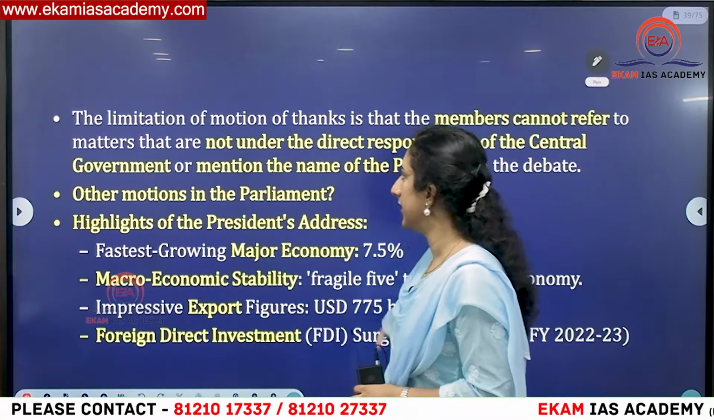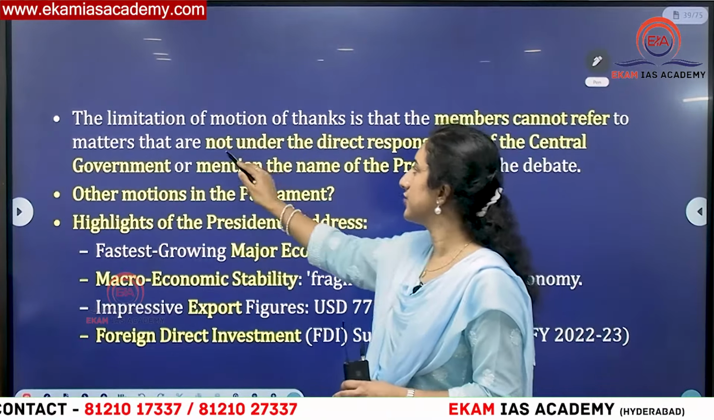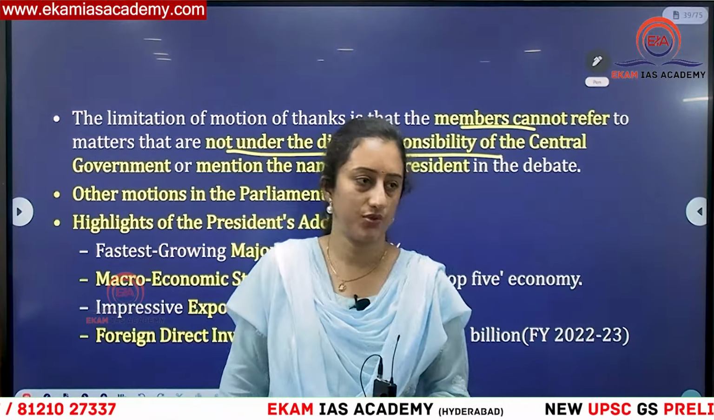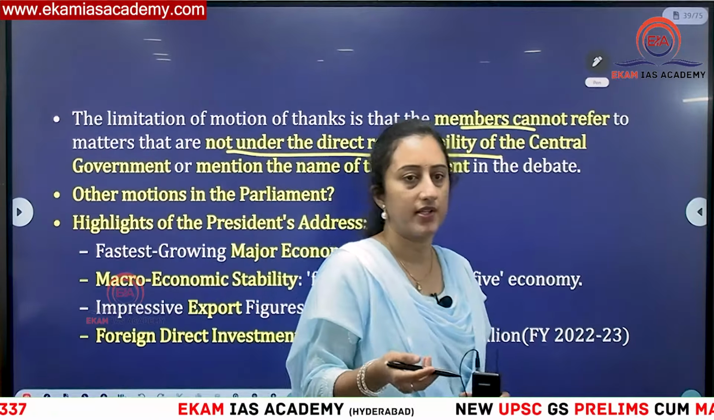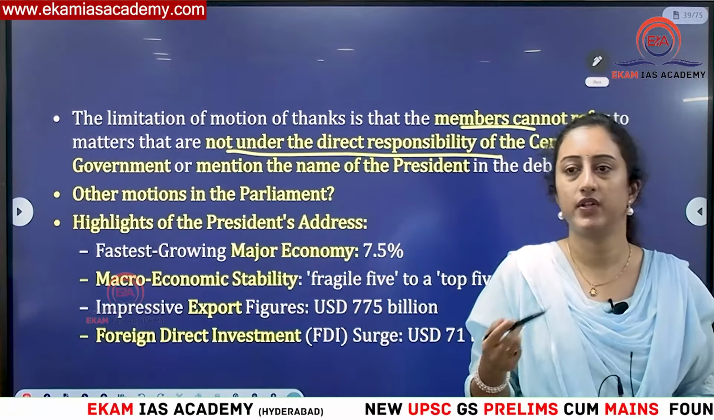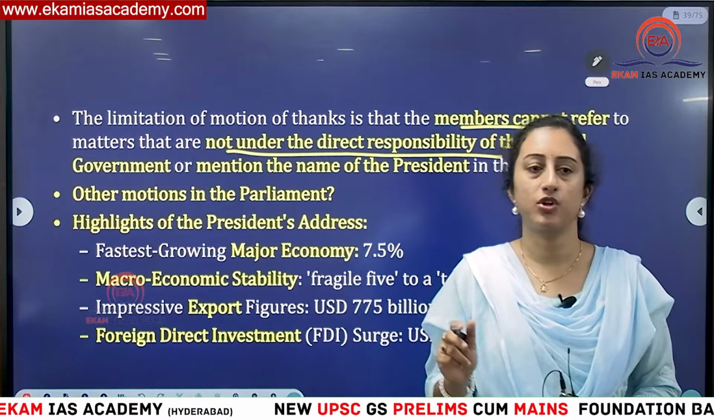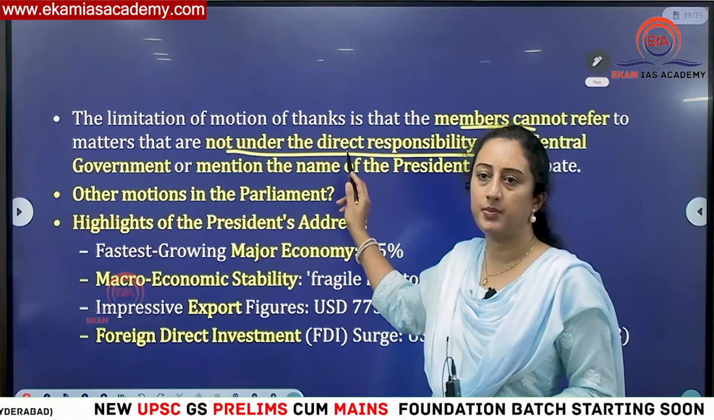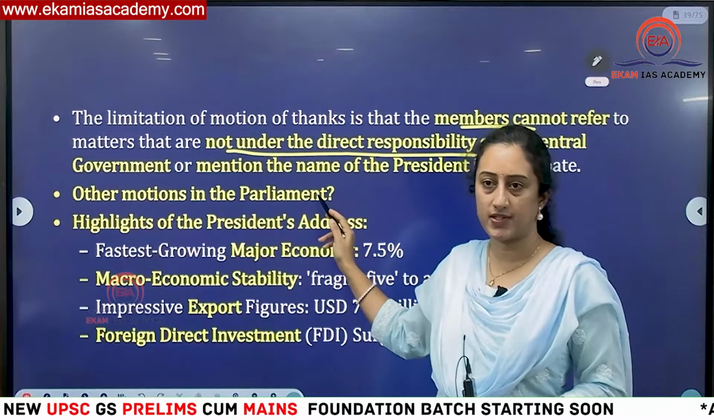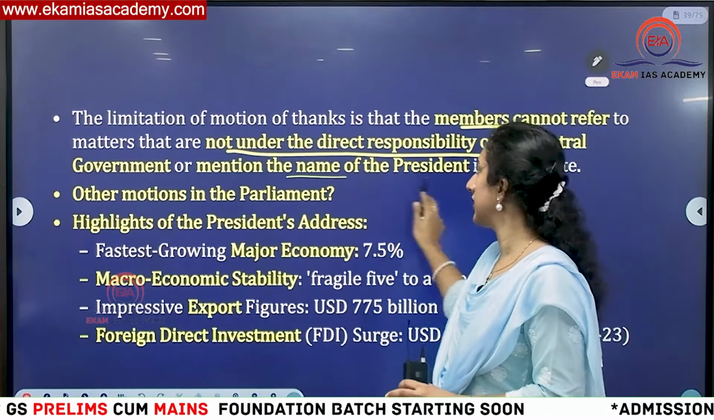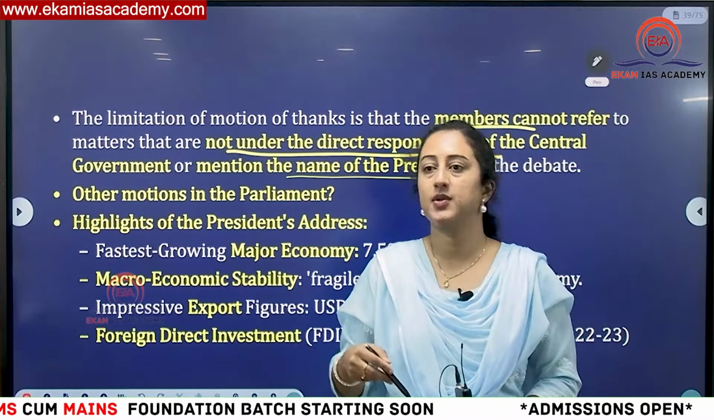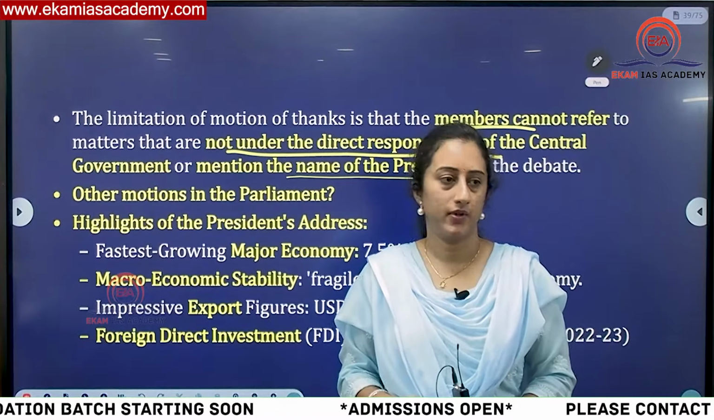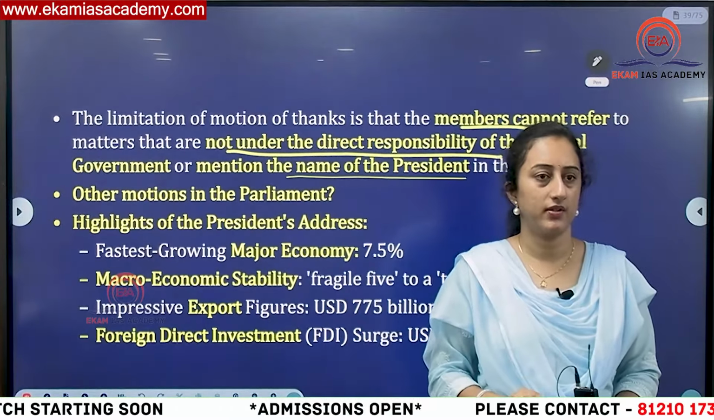Then you can see here, one important limitation is that it is not under the direct responsibility. For example, if some member raises issues not concerning the central government and says that only if this is answered will they allow the motion of thanks, then the presiding officer can object. Only those issues which are under the central government's domain can be raised during this discussion on the motion of thanks. And only the things mentioned in the name of the President of India, that means discussed in the President's address, can be raised. Other things cannot be raised at that point of time. Okay, are you able to understand?